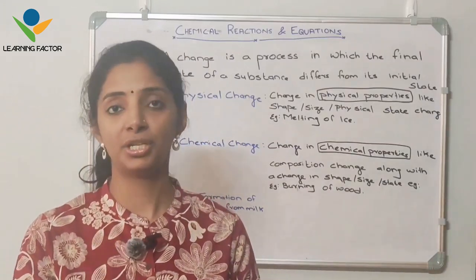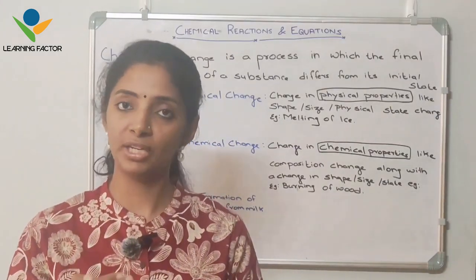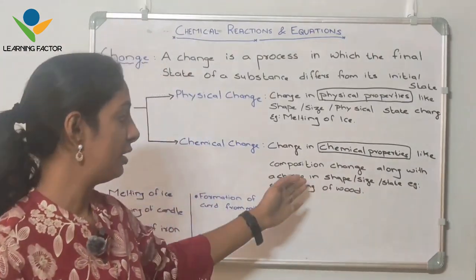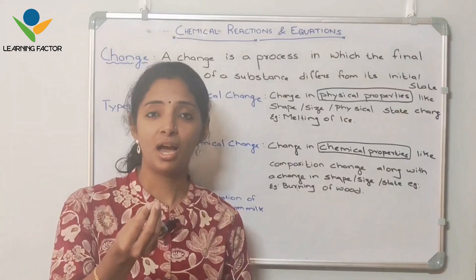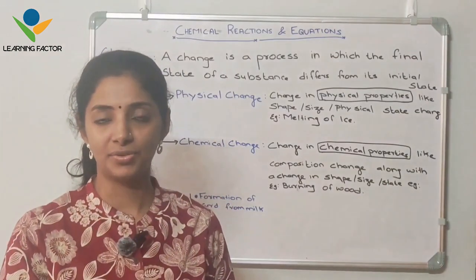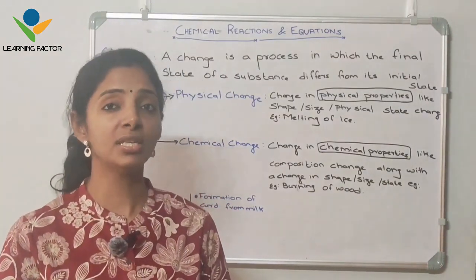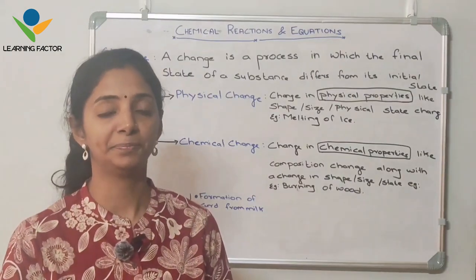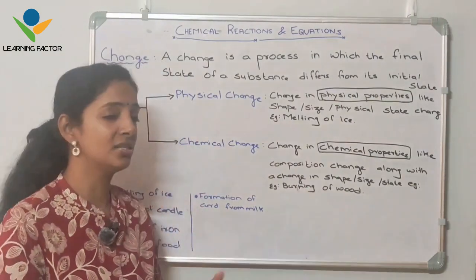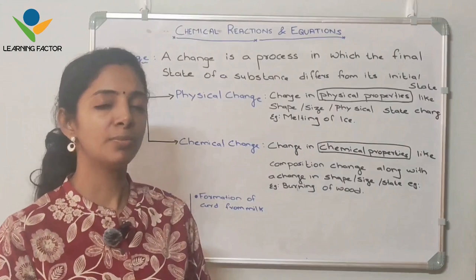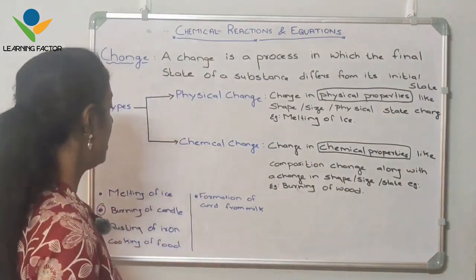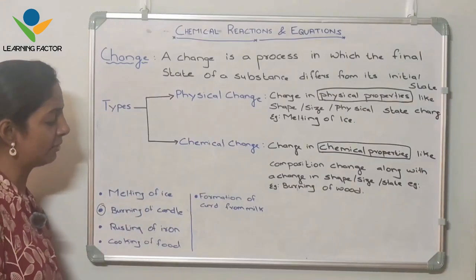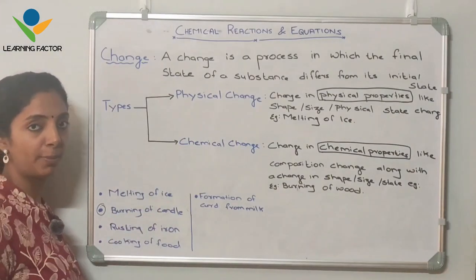So in burning of wood, wood reacts with oxygen, and what we get is ashes, right? So chemical changes occur, and physical changes also occur. Most of the properties of wood get changed in the final product.